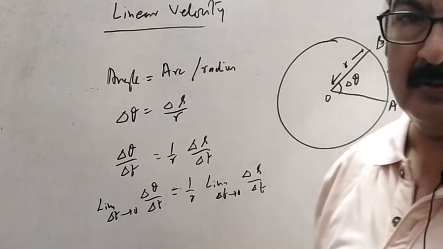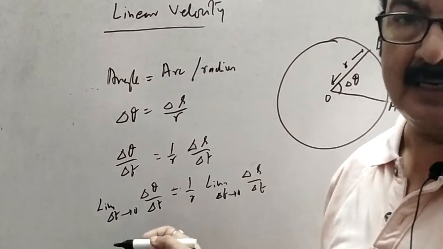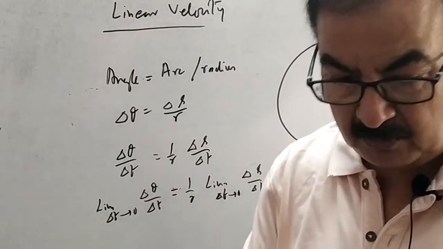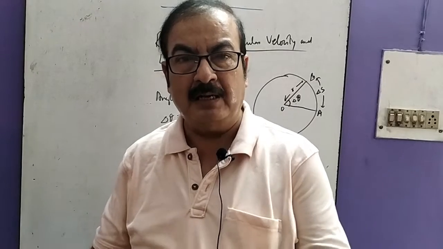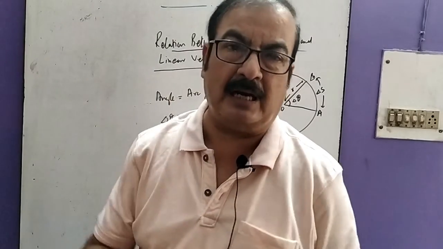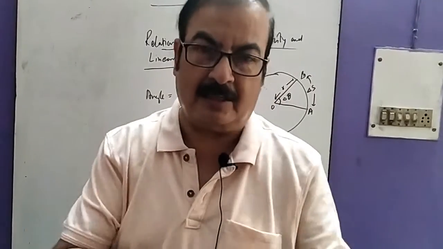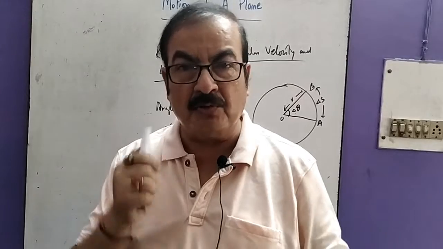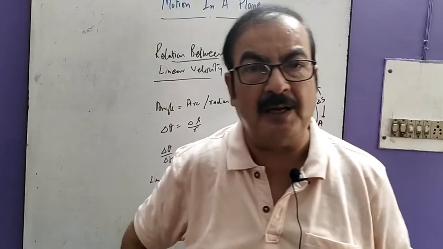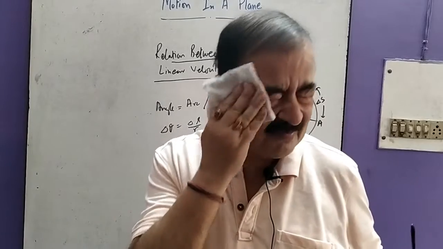You might have some confusion regarding why we take the limit delta t tends to 0. Let me explain. Limit delta t tends to 0 means the time is very small. It is not exactly 0, but it is approaching towards 0. Time is so small that it is really approaching the 0 value.